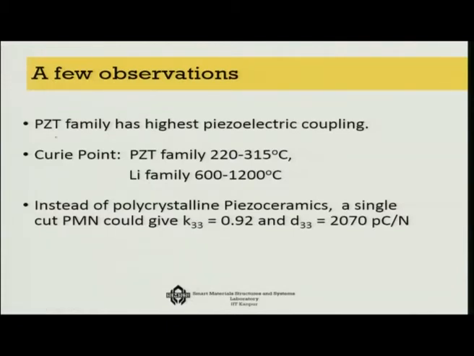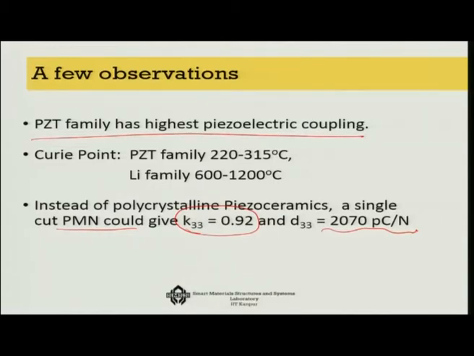One is that the PZT family has the highest piezoelectric coupling. Actually, it is not entirely true, but in a polycrystalline phase it is true. And in terms of a single crystal, PMN may give even higher, and the K33 value for PMN is about 0.92 and D33 is about 2070 picocoulomb per Newton. So this is possibly the best one.